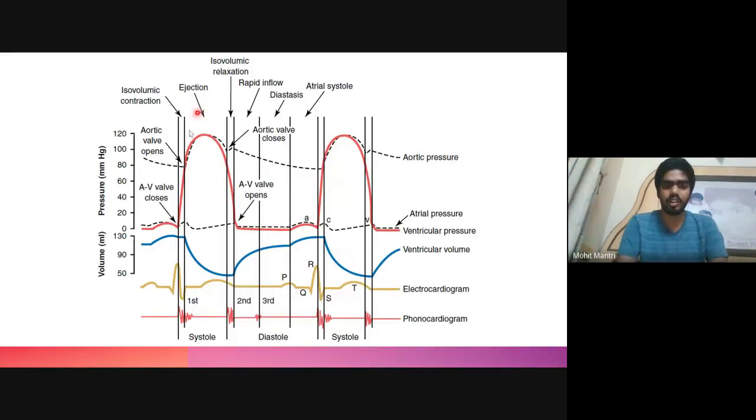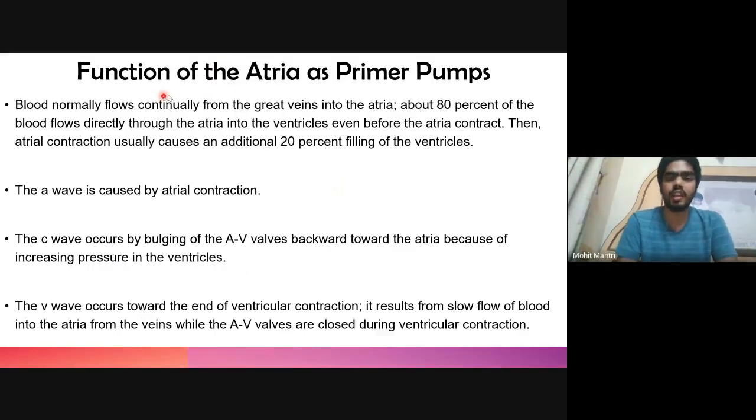So this is an important diagram. I will explain every single part of it. So please study this carefully. So let's begin with the function of the atrium as a primer pump. So blood normally flows continuously from this vein into the atrium, as I said, and because there are valves between the atrium and ventricle, these valves remain open initially when both atrium and ventricle are relaxing, or they are in the diastolic stage. So 80% of the blood flow which reaches the atrium directly enters the ventricle even before the atrium contracts.